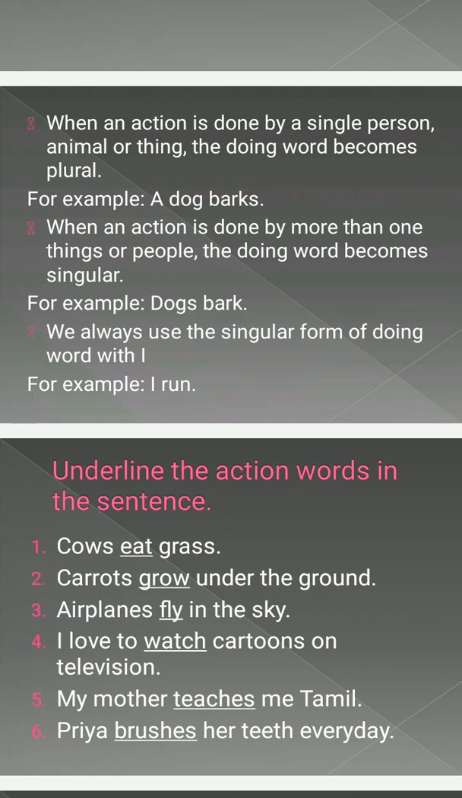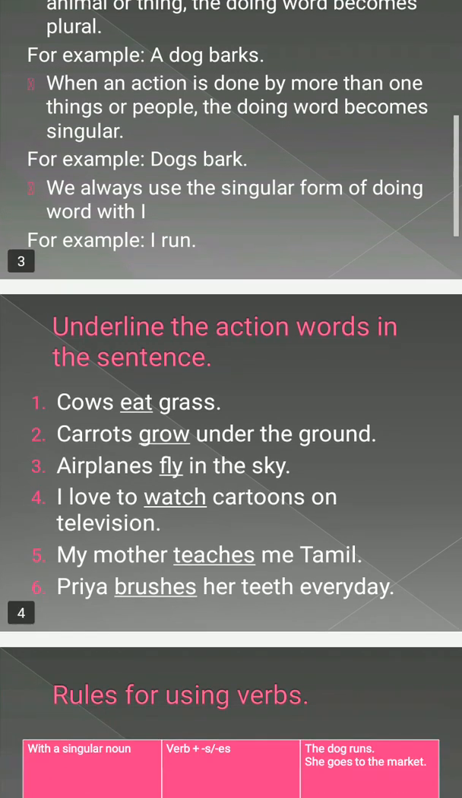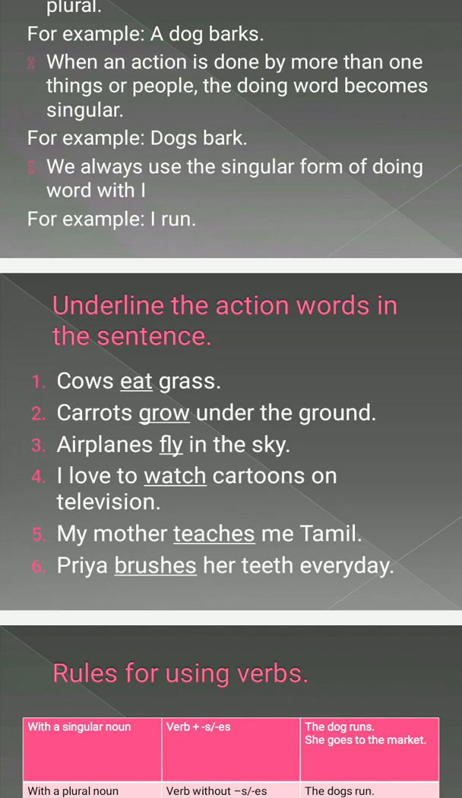We always use the base form of the doing word with I whenever we are talking about ourselves. Whenever we are talking about I, the action word is used in its base form only. We will not write s or es after the doing word. We will just write it as it is, like I run, I teach, I learn, I swim. Okay.